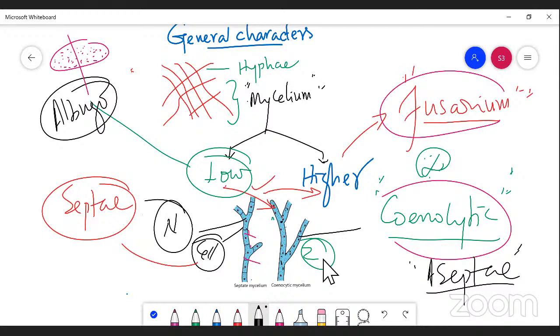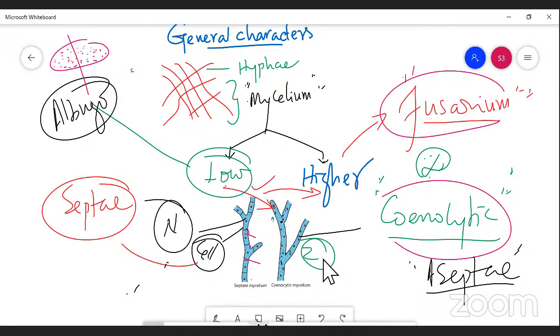I mean absence of cell wall in between the nuclei; only the outer covering you can see, but in between every nucleus you cannot see the presence of a cross wall. That is the difference between septate mycelium and coenocytic mycelium. This is a very important area to be concentrated on. Please, students, concentrate.